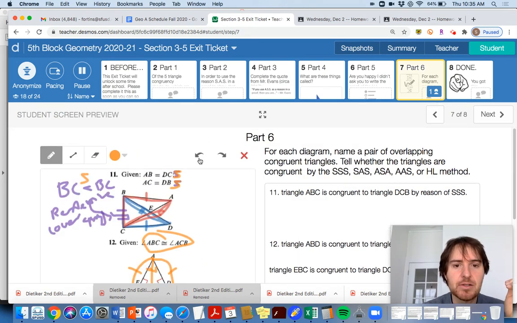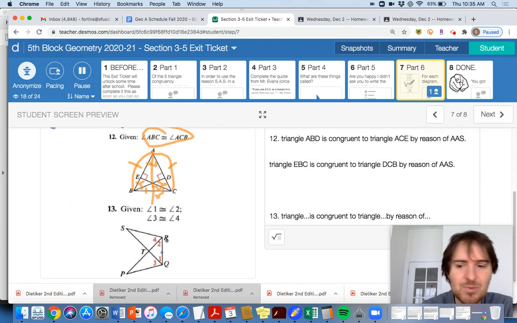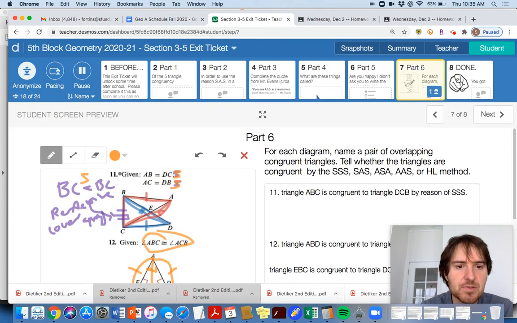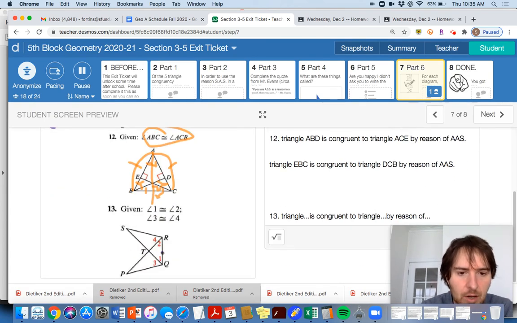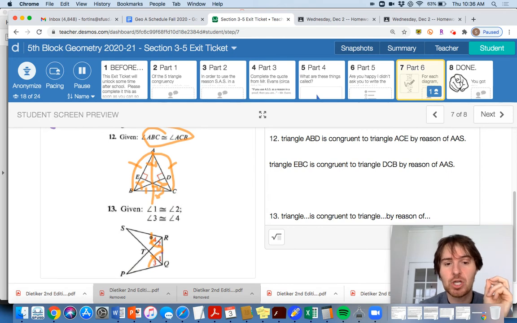Because these triangles are congruent here by ASA. This one's not as many people are getting this one wrong as number 12, but it could be hard to see. So maybe I'll stick with gold here. Okay, because this larger angle is also going to be congruent to this larger angle here. That was the thing that was having trouble showing in the diagram earlier. Why is angle SRQ congruent to angle PQR? Well, through the angle addition postulate, 1 plus 3 equals PQR, 2 plus 4 equals SRQ.